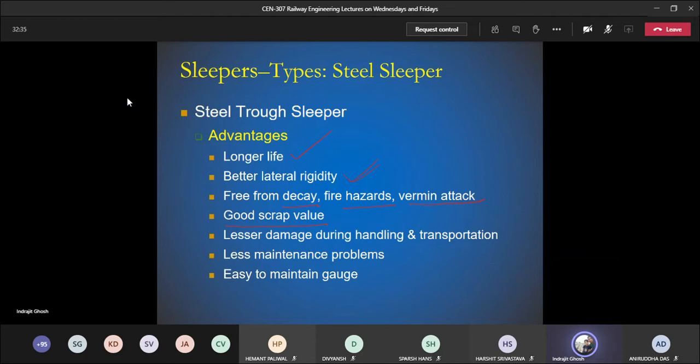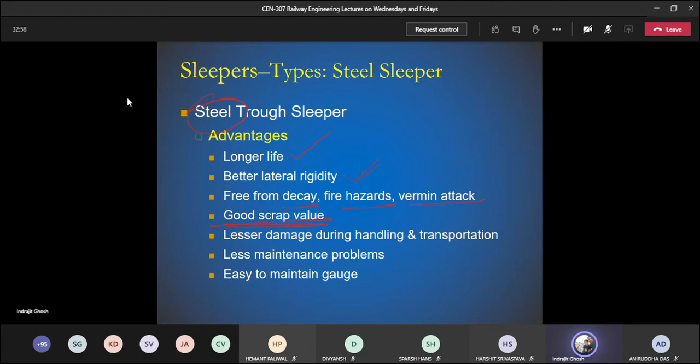So no matter whether that particular metal is going to be used or it already reached its service life, there will be some amount you will be getting if you sell those metals, because this is made of steel. Okay, so good scrap value you will be getting, lesser damage during handling and transportation.